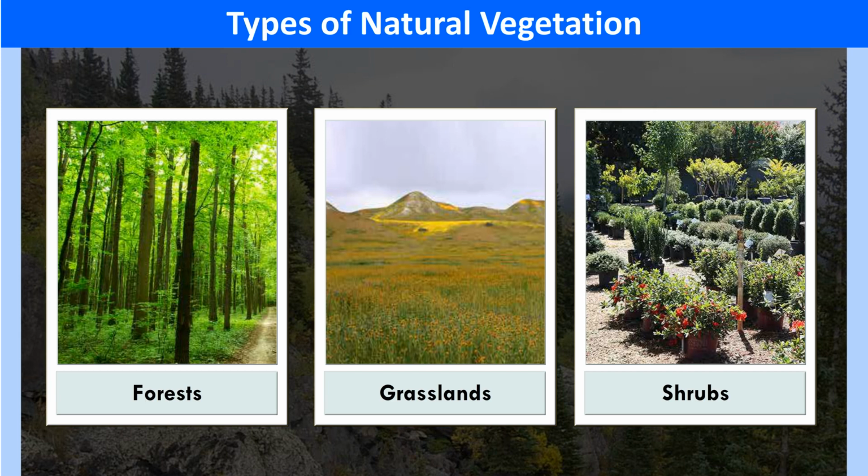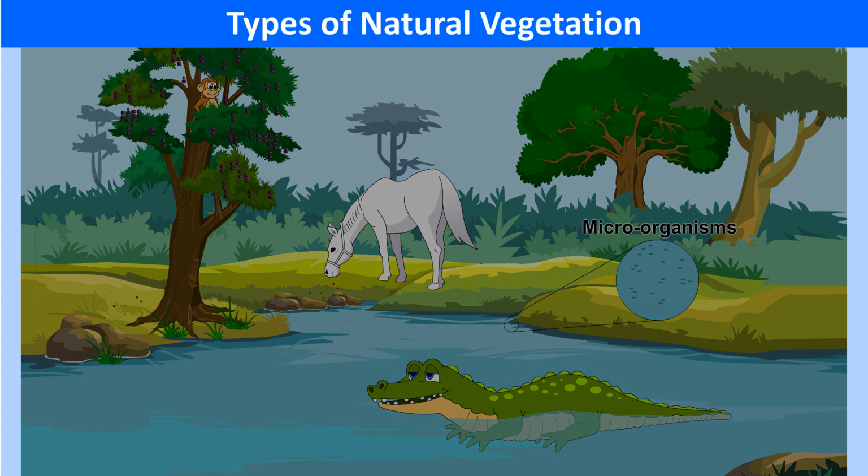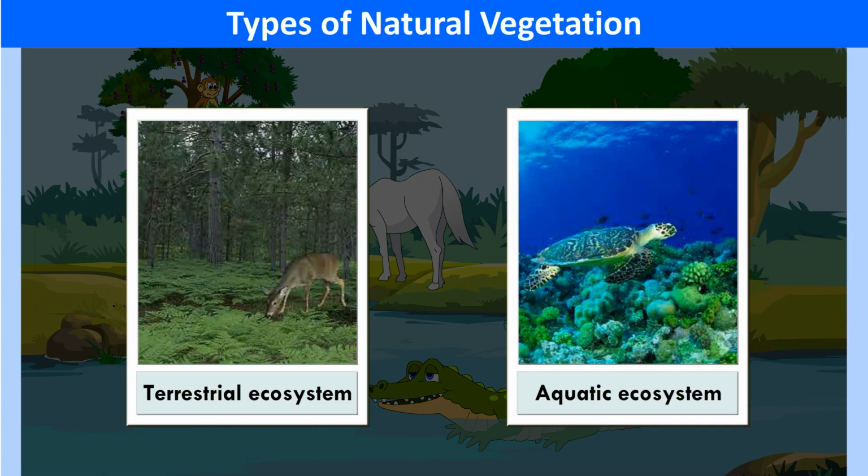Types of natural vegetation. There are three major types into which natural vegetation is classified: forests, grasslands, and shrubs, or desert vegetation. An ecosystem is formed by the interaction of a community of organisms such as plants, animals, human beings, etc., with each other and with their environment. Ecosystem may either be natural or artificial. Natural ecosystem consists of terrestrial and aquatic ecosystems. In this chapter, we shall learn about the different types of natural vegetation and wildlife associated with terrestrial ecosystems.